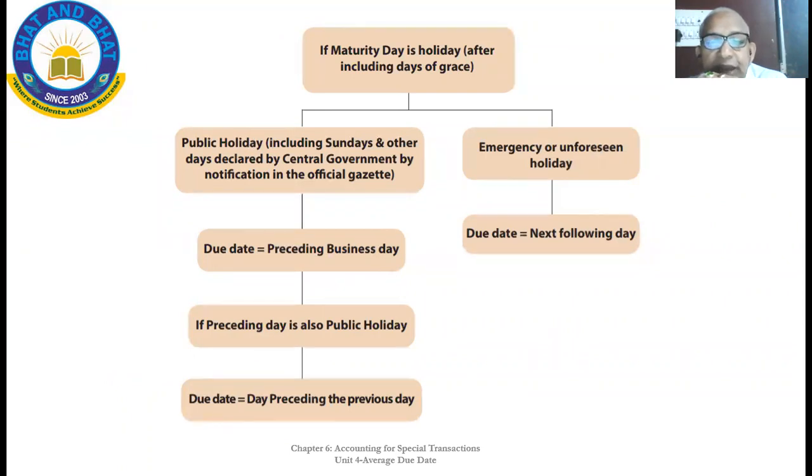If there are two holidays, suppose August 15 is on Saturday, the next day is Sunday. Hence, the day previous to August 15, that is Friday itself, will be the due date.